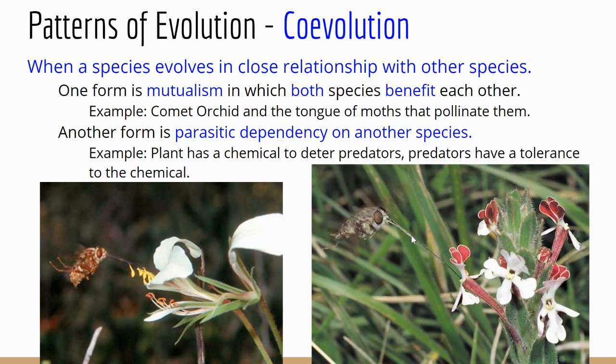And one example of that would be if a plant has a certain chemical to deter predators, predators will develop a tolerance to the chemical, and then the plant has to make a harsher chemical, and then predators get more tolerance to the chemical, and then it goes back and forth like that. That's how you can end up with things like peppers that are very, very spicy because there's some organism they're interacting with where that spicy chemical has evolved to basically match whatever is going on with that predator trying to eat it. That's coevolution when two species evolve in a close relationship with each other.